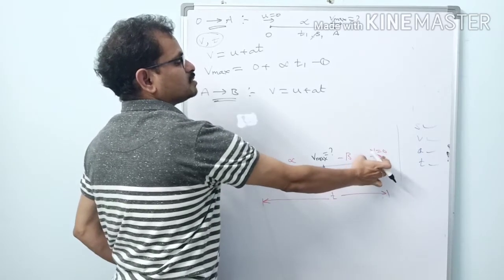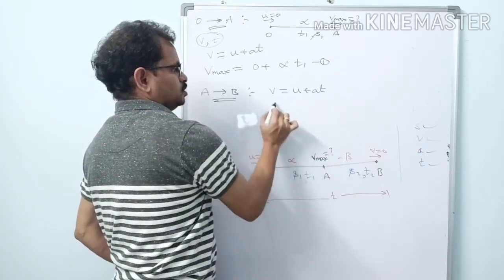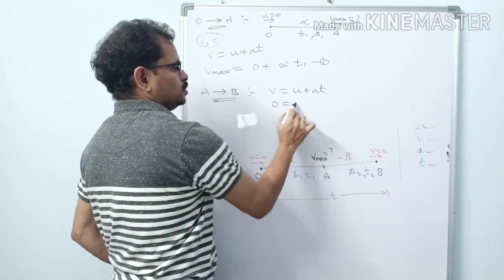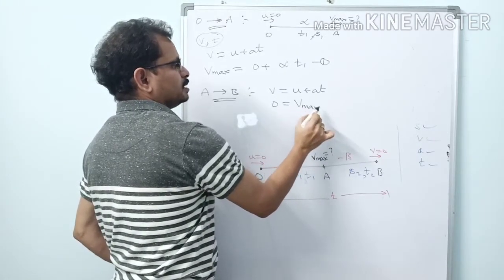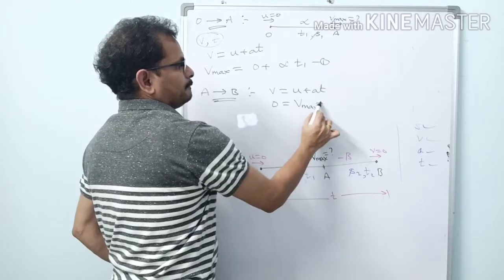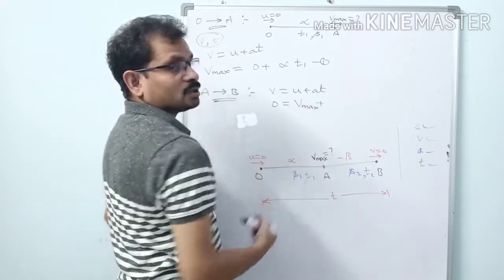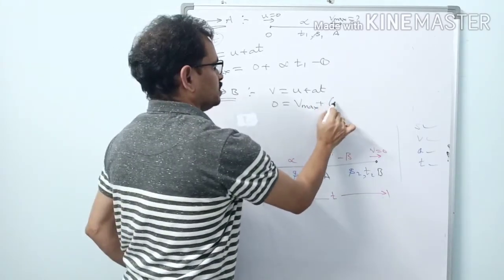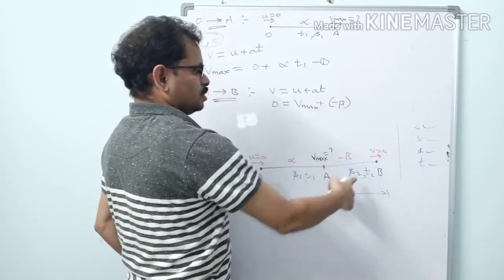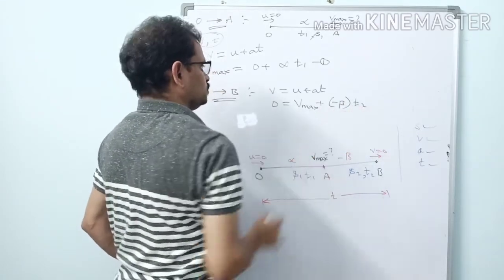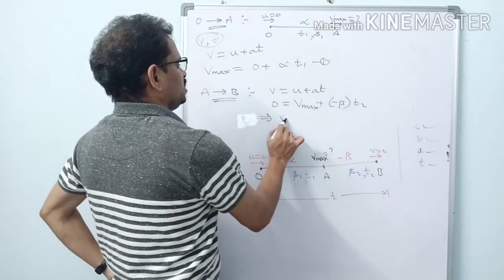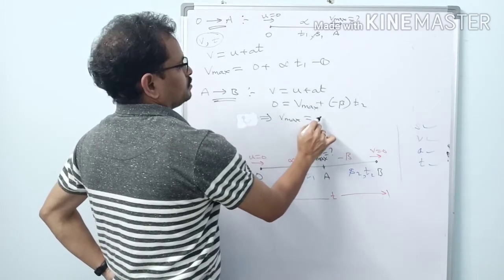B is the final point, so this velocity is the final velocity. So 0 equal to, what is u? Vmax, plus what is the acceleration? This is not acceleration, this is deceleration, minus beta into what is the time taken here? T2. This implies Vmax equal to beta T2.